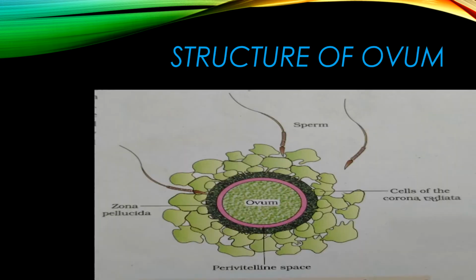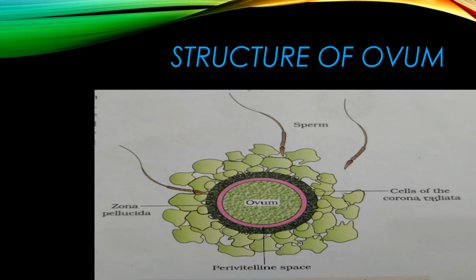Now there you can see the structure of the ovum. As you know, as compared to the sperm, the ovum is a very big sized gamete, female gamete, and it is surrounded by three layers. The innermost is the vitelline membrane, and the middle layer is called the zona pellucida, and the outermost layer, where you can see the scattered cells, because the outermost layer is irregular, is called the corona radiata.